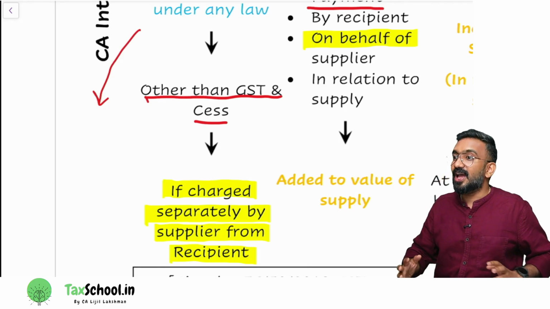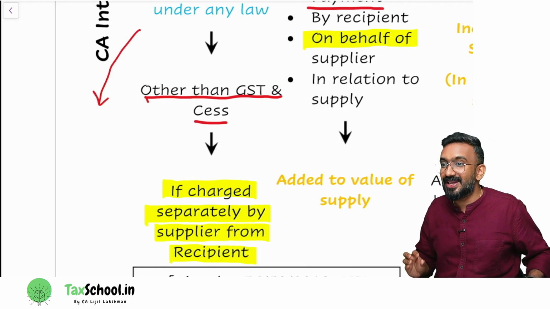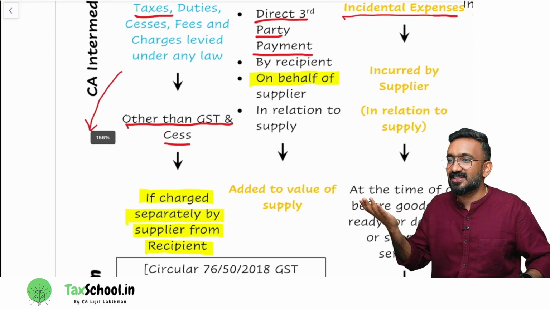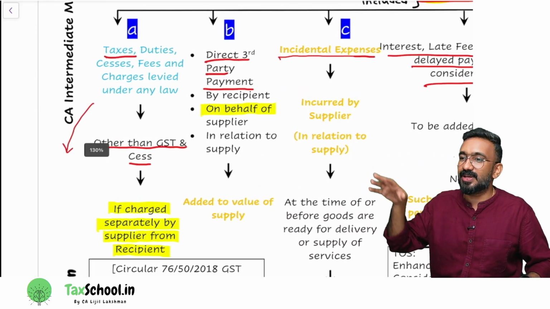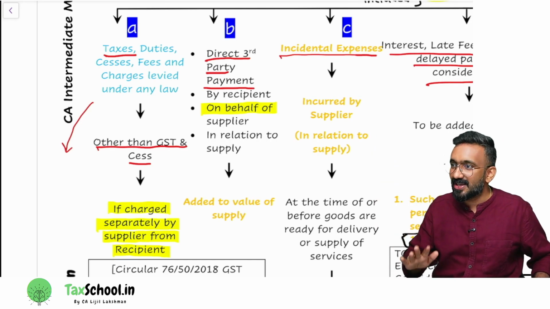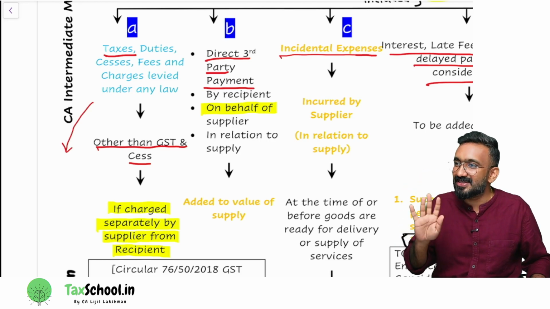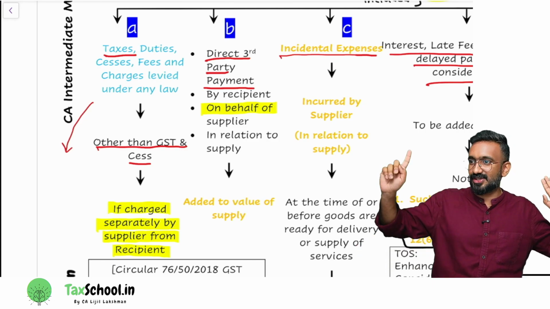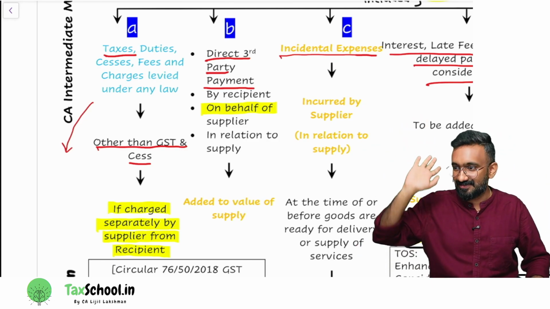I generally call 15.2a by a funny name. I would call this acceptable double taxation. Because what are they saying? Any tax other than GST will be added to the value, then you will apply GST, which means that GST is applied on the other tax, which is double taxation. But there are products where government says that no, I want these taxes anyway. So accepted double taxation with section 15.2a.